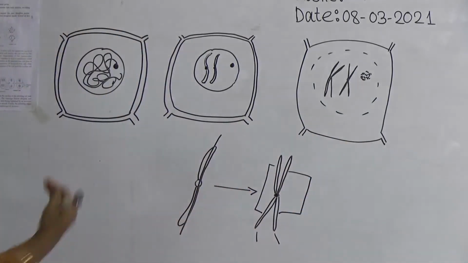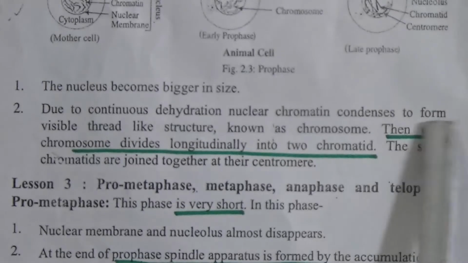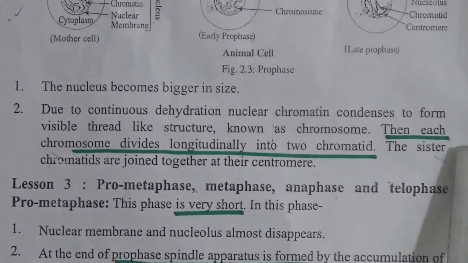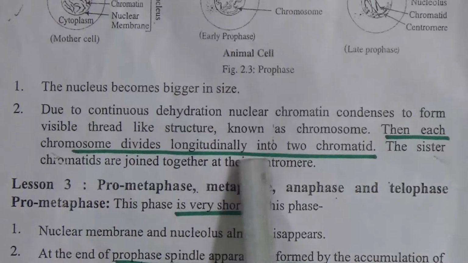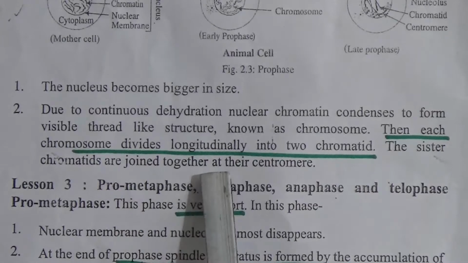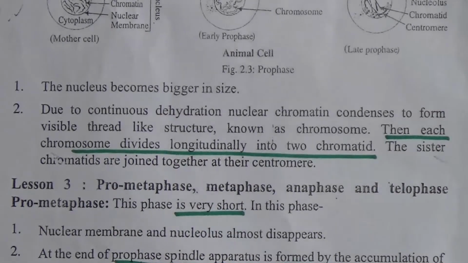We will start pro-metaphase. Let's see the characteristics of prophase. The nucleus becomes bigger in size due to continuous dehydration. Nuclear chromatin condenses to form visible thread-like structures known as chromosomes. Then each chromosome divides longitudinally into two chromatids. The sister chromatids are joined together at their centromere. I have already discussed this portion.